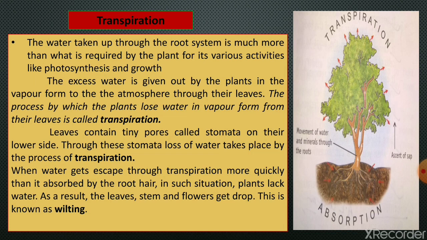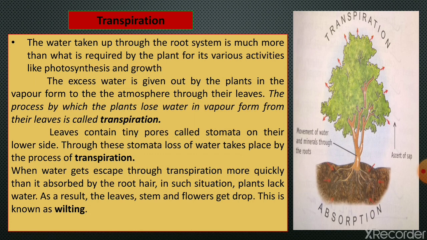So the process by which plants lose water in vapor form from their leaves is called transpiration. This loss of water in the form of water vapor from the leaves or aerial parts of a plant is called transpiration. When the plant is in the herbaceous stage, when the stem is not woody, sometimes the stem also has stomata, because we know that transpiration takes place through stomata.